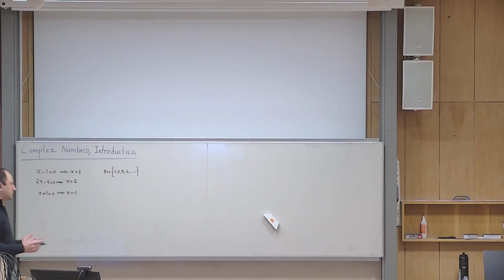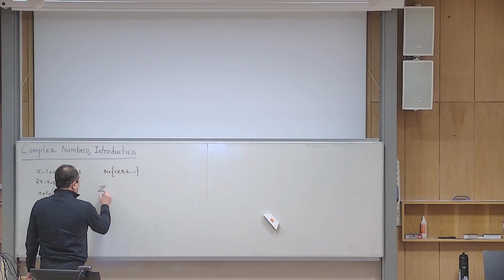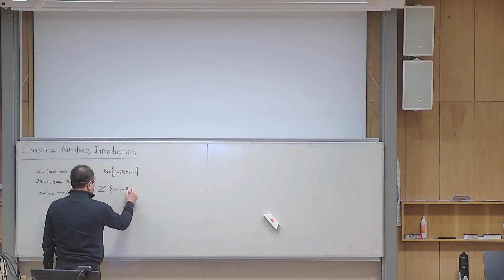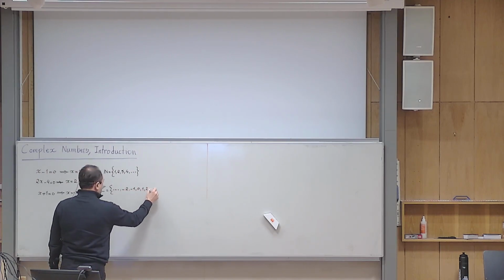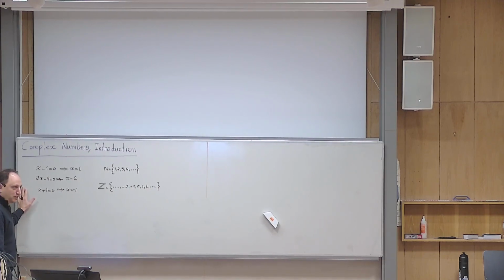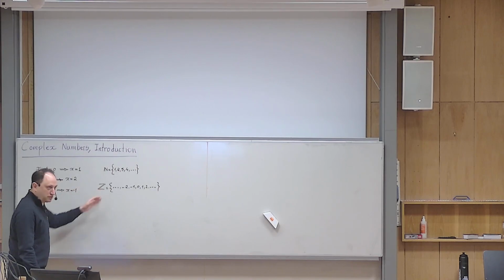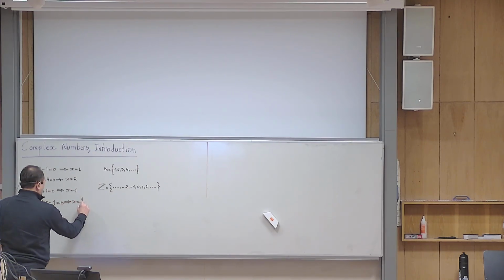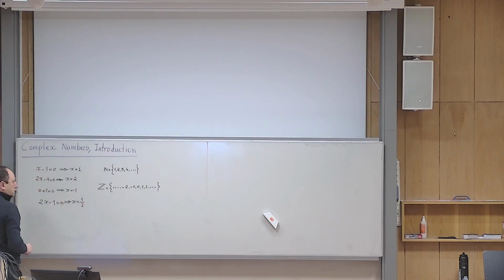The bigger set is the set of integers, which contains also the negative ones and 0 as well. So for example, we have minus 2, minus 1, 0, 1, 2, and so on. This set is of course enough to solve both of those equations, because their roots belong to the set Z. But immediately you can guess another polynomial equation whose root is not in this set. Let us make it very simple, for example 2x minus 1 equals 0. If you solve that equation, x becomes 1/2, and 1/2 does not belong to this set.